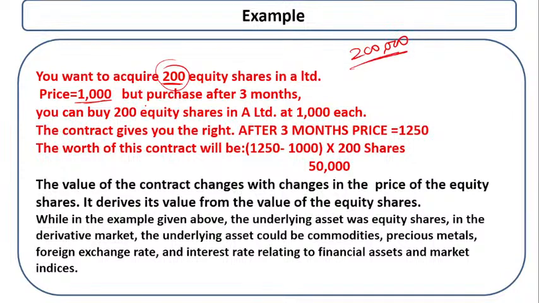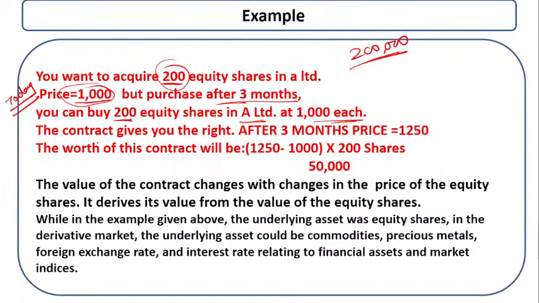Now you make a contract for a future date, which is after 3 months. That is your future date, but the price is for today. Today's price of that share is 1000 rupees, but you purchase after 3 months. So you can buy 200 equity shares of A Limited at 1000 each.